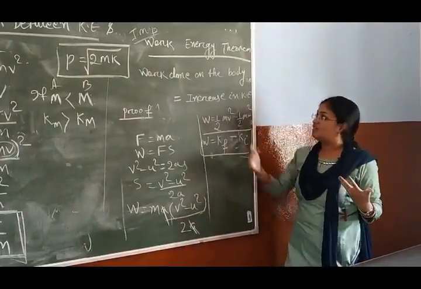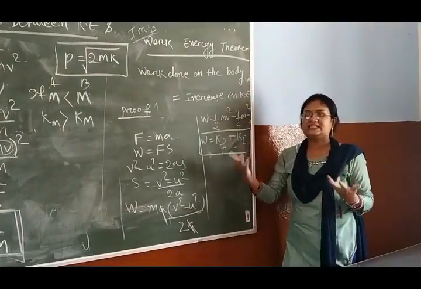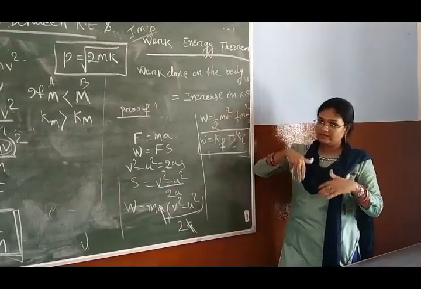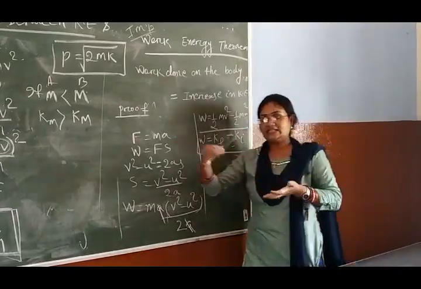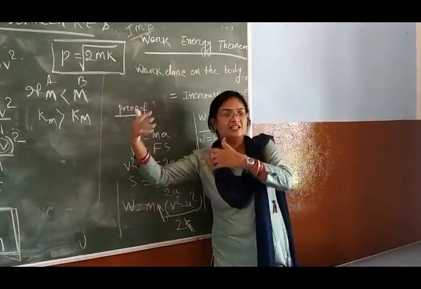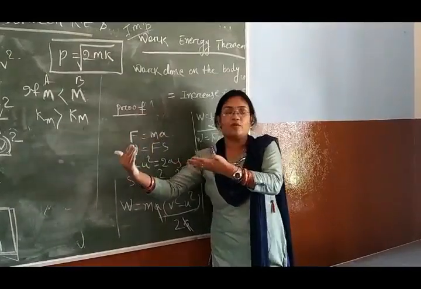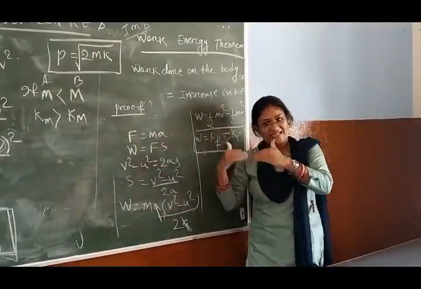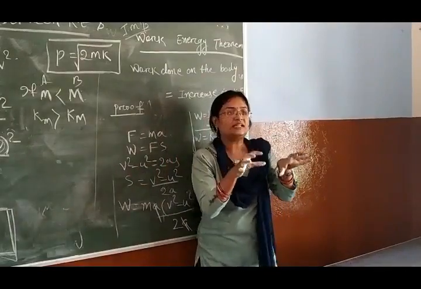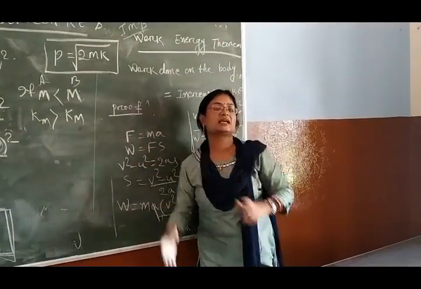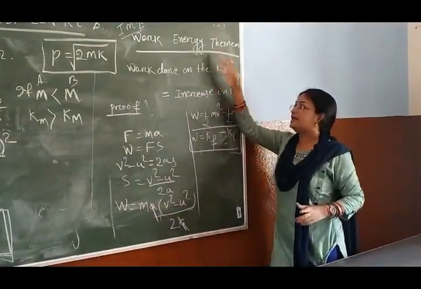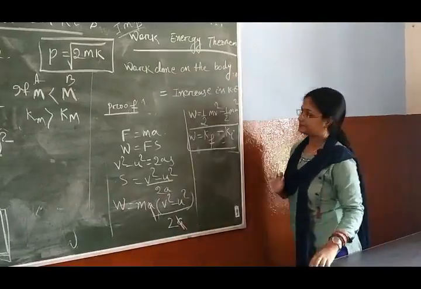That means work done on the body is equal to the increase in kinetic energy. Whatever work I have given will increase the speed of the body. If the speed of the body increases, the kinetic energy will increase. So work done equals the increase in kinetic energy. This is your work energy theorem.